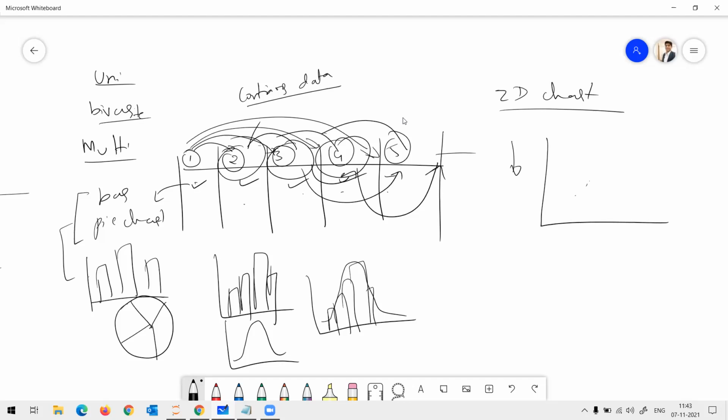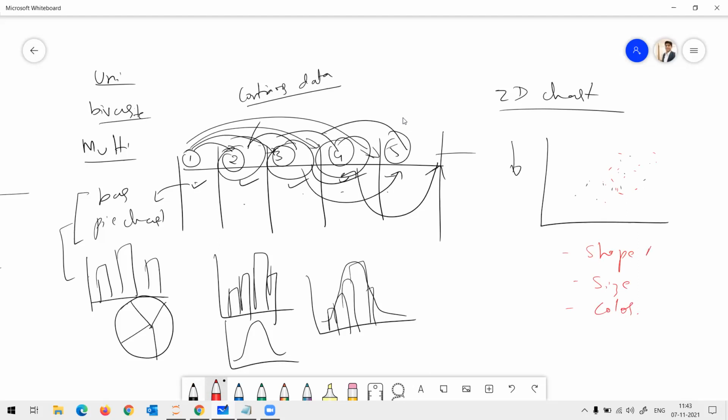Let's say that you have a simple scatter plot, and you have to represent different features in this scatter plot. That can be done through shape, size, and what is the last one? Color.